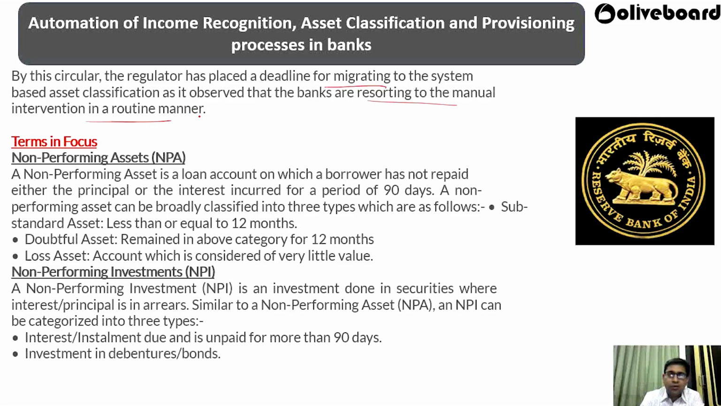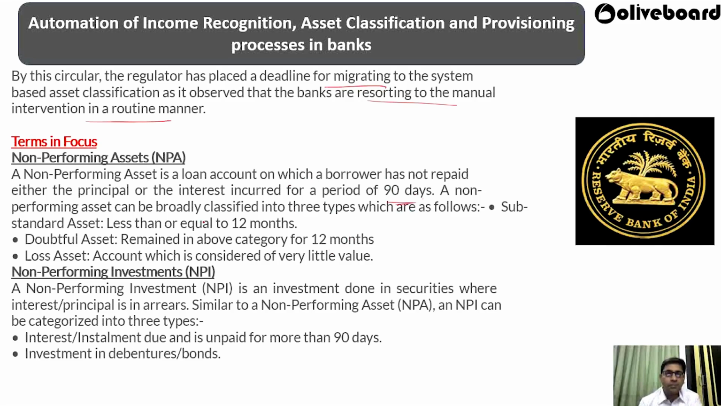So RBI wanted that all the banks should follow the automation, and they have to achieve this process in a proper date or proper deadline. So what is a non-performing asset? A non-performing asset is a loan account in which a borrower has not repaid either the principal or the interest that is incurred for a period of 90 days.